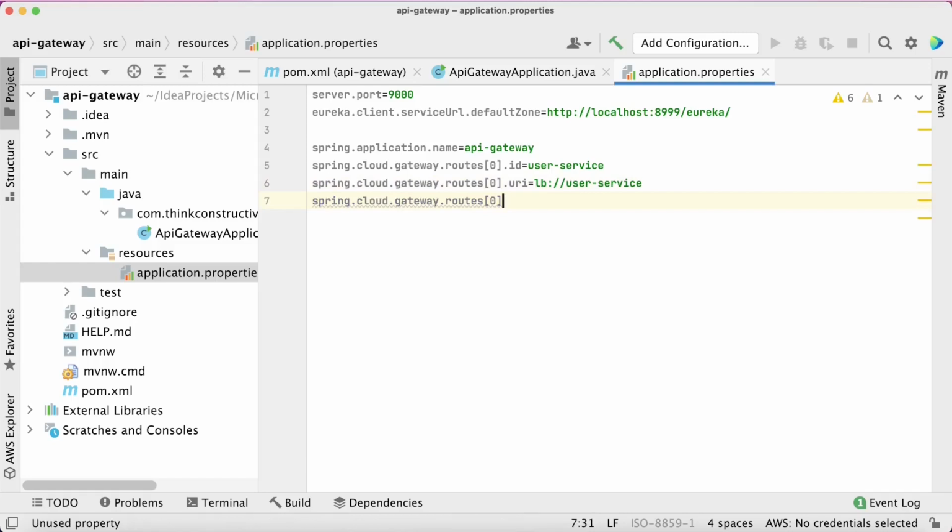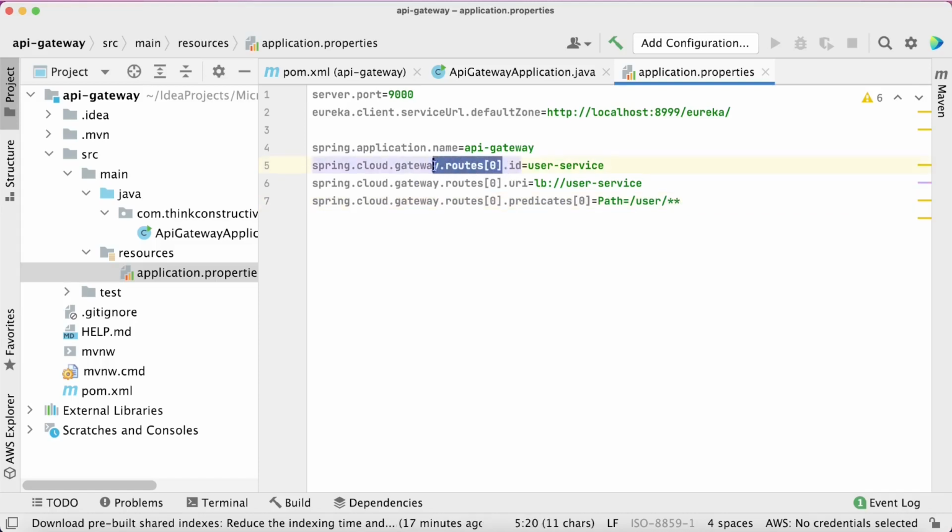And then the next property, again inside this route 0, is the predicates. Predicates can be more than one. As the first element for predicates, I will give Path equal to /user/**. Let me now explain this.